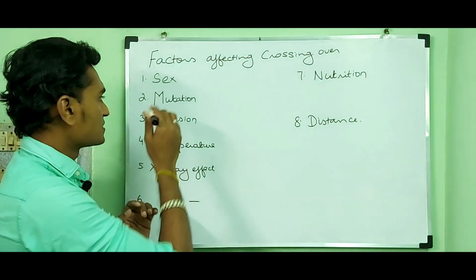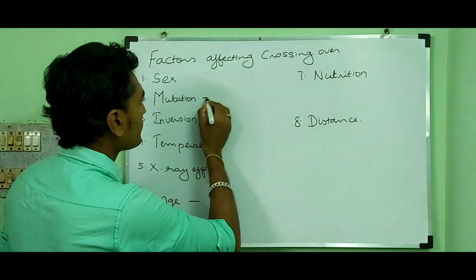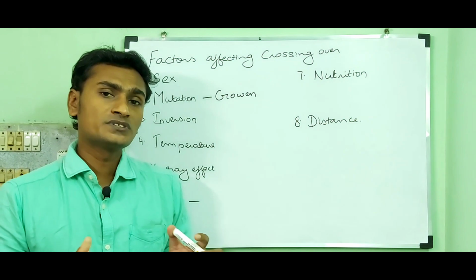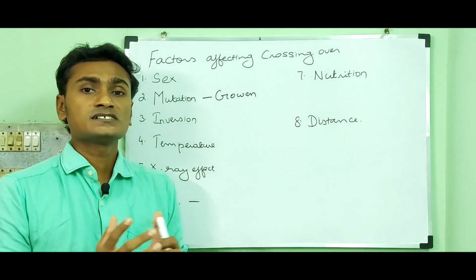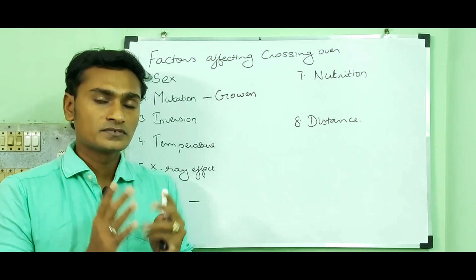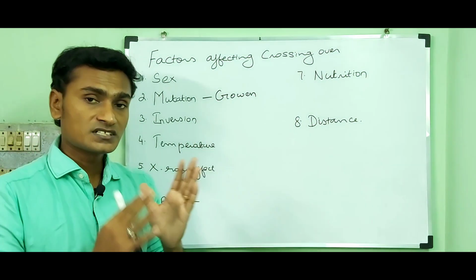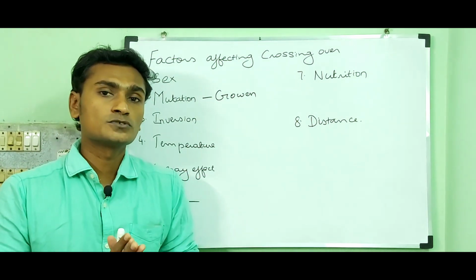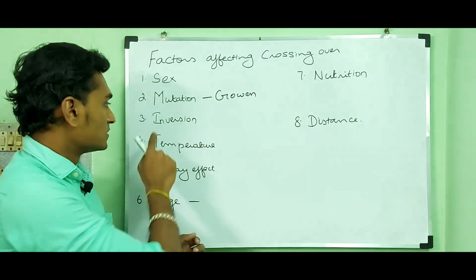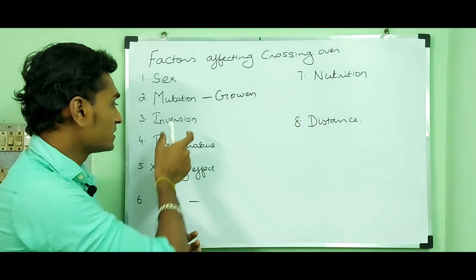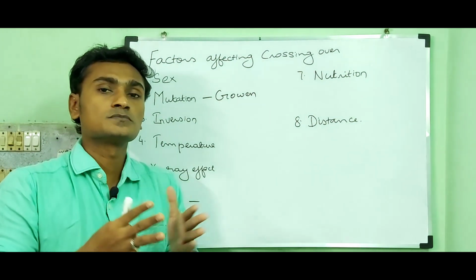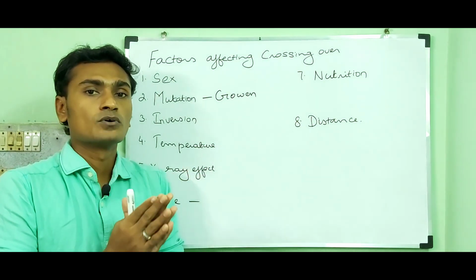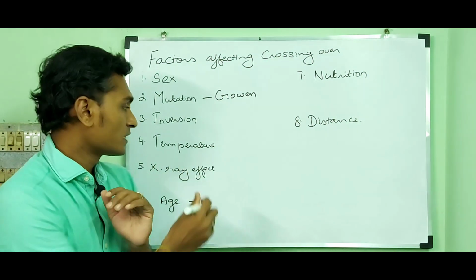Then mutation. Cowan first discovered that mutation reduces the crossing over in all the chromosomes of Drosophila. Then the third one is inversion. Actually, inversion is an example of intrachromosomal aberration. Inversion of chromosome suppresses the crossing over.